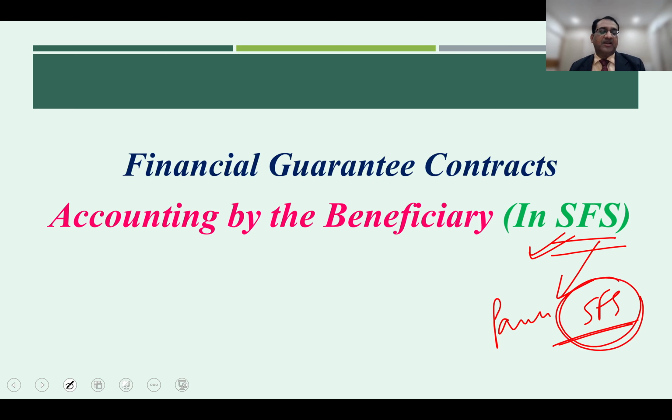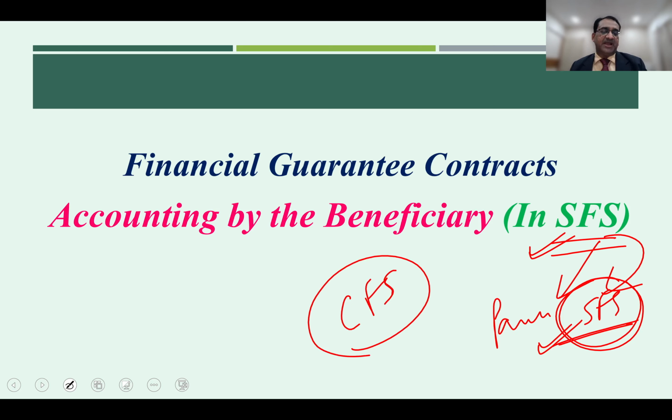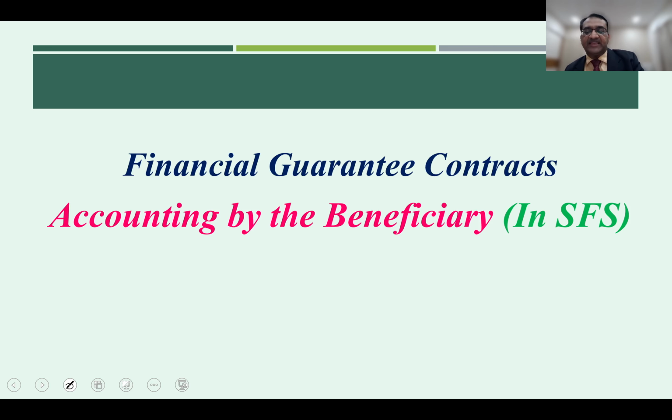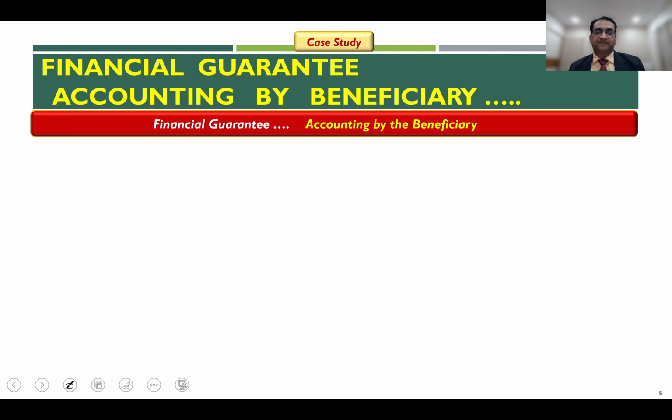This is exactly what we saw in the previous videos as well. This second slide would be just to give a continuation and a recap of what we discussed. And at the end, we will look at how in the consolidated financial statement, these issued financial guarantee contracts need to be accounted for. So let us first see how the accounting is done by the beneficiary.